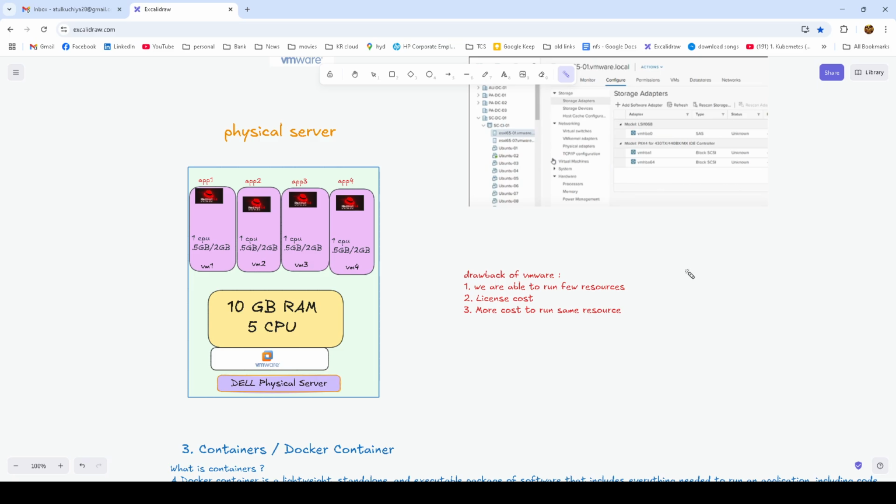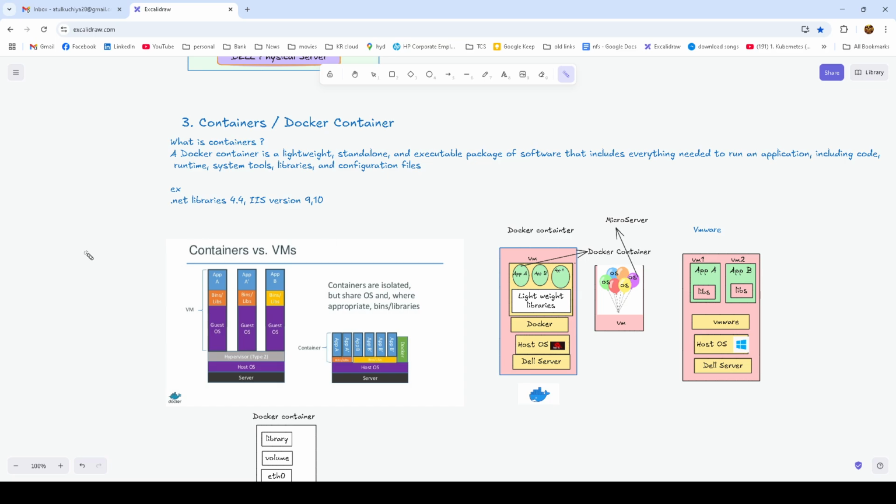So we have already discussed two points: one is the physical server, and one is VMware. Now the third is containers. What is a container? Whenever Docker container comes in, we think of a Docker container. Let's continue with the theoretical part. A Docker container is a lightweight, standalone, executable package of software that includes everything needed to run an application: code, runtime, system tools, system libraries, and config files. I'll be telling you what it is in layman's language.